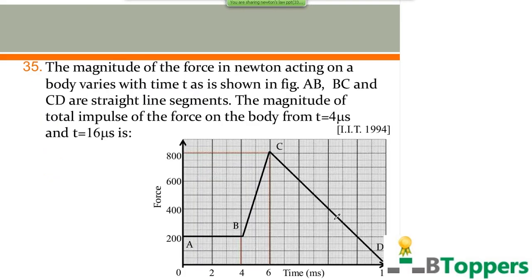See question number 35. You are given the force time graph. As I discussed in the past, in the theory part, the area under the force time graph and the time axis gives you the impulse. You are asked to find the impulse acting on the body between the two instants of time t equal to 4 microseconds and t equal to 16 microseconds. That means you have to find the area under the graph between the two points B and D on the graph.